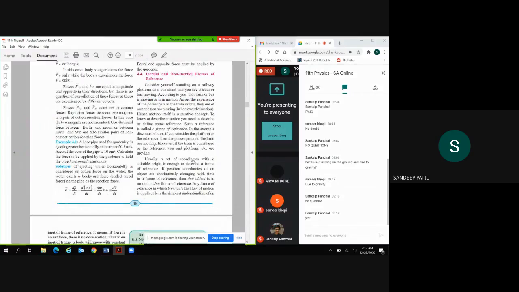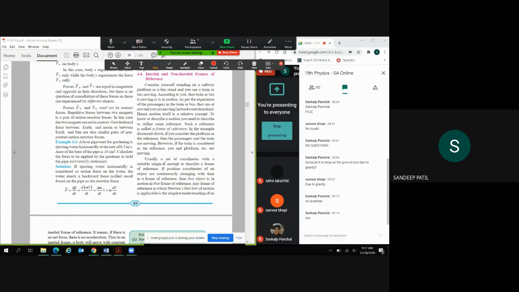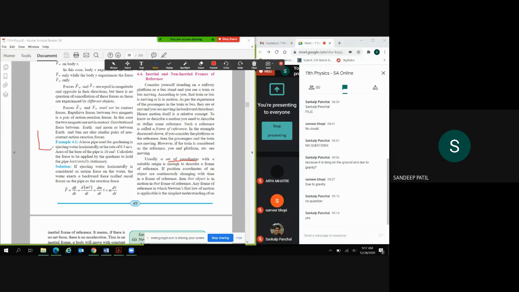Usually a set of coordinates with a suitable origin is enough to describe a frame of reference. So we know that X, Y, Z coordinates we use for the positioning of any object in this three-dimensional space around us. So we use this coordinate system. Those are enough to describe the frame of reference.